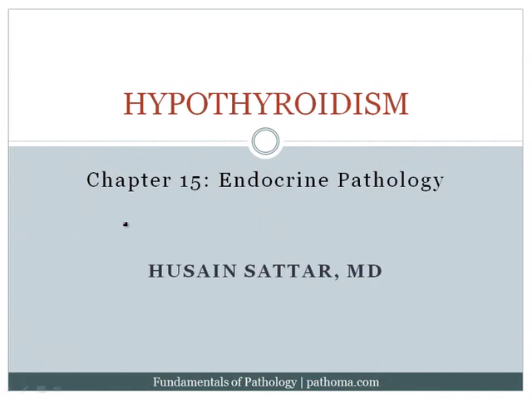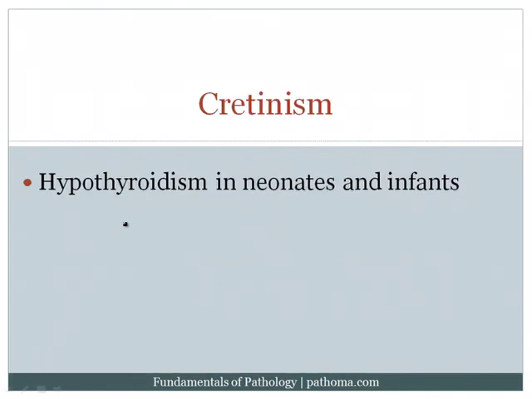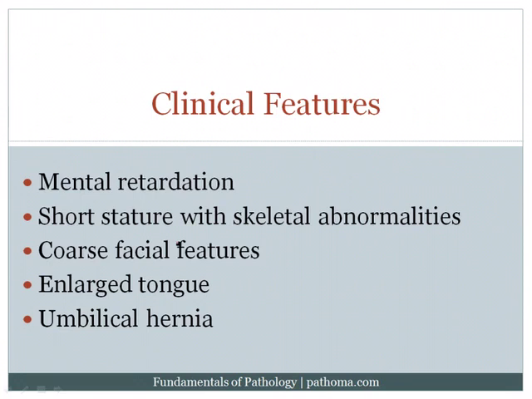Hypothyroidism refers to low thyroid hormone. This can occur in neonates or it can occur in children and older adults. When it occurs in neonates or infants, it's called cretinism. Cretinism refers to a constellation of findings in which the children have mental retardation. Remember that thyroid hormone is necessary for normal brain development.